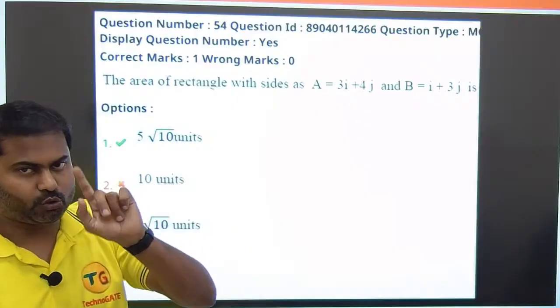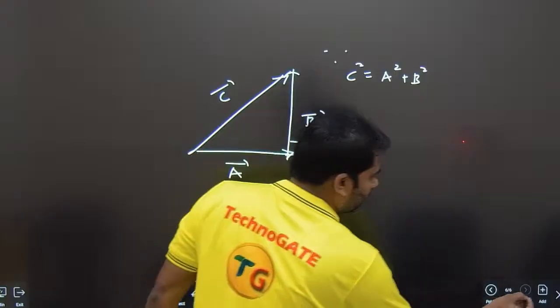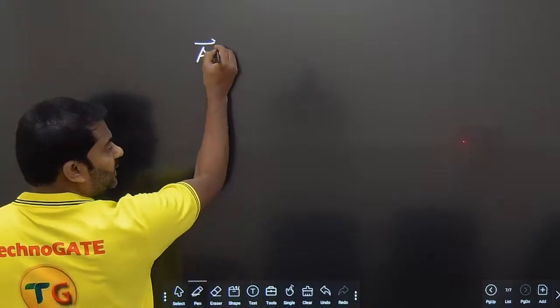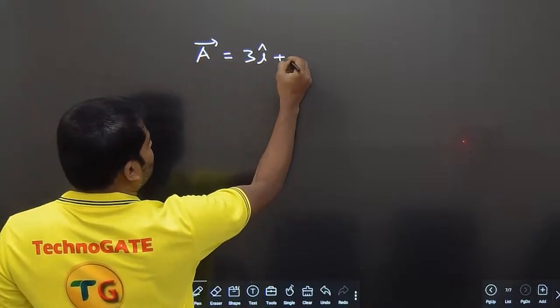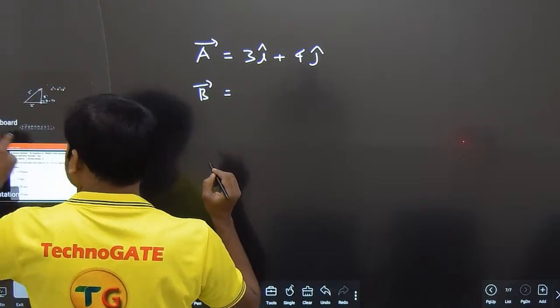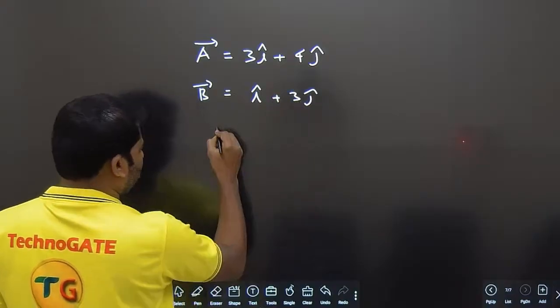I will plot and show it to you also. Okay, let me explain to you why this question is absolutely wrong. See here, the first vector is A, which is 3i plus 4j. The other vector, B, is given as i plus 3j. So let me plot those two vectors.